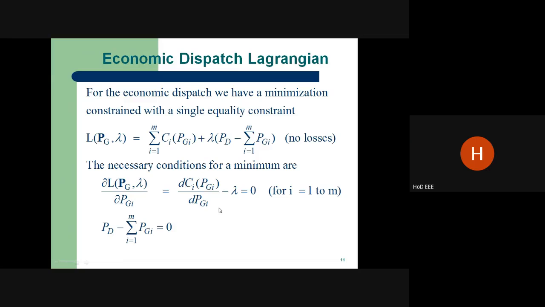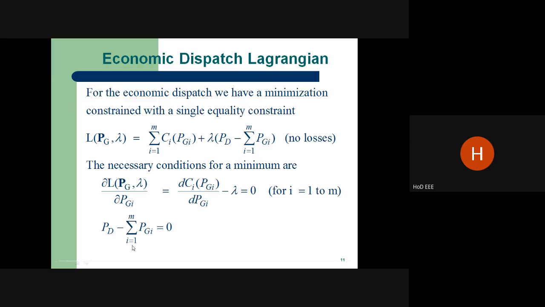This is called the coordination equation without losses. That means the power demand is equal to the power generation from all the plants.